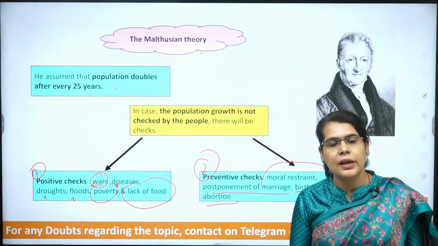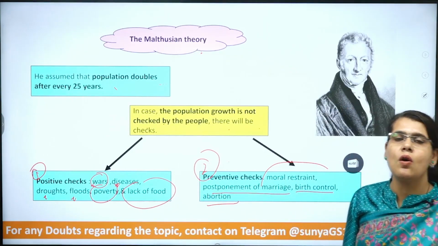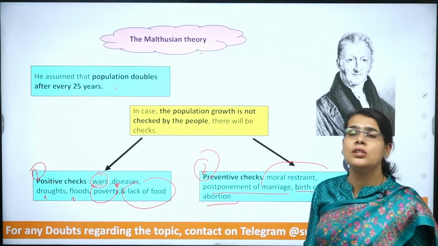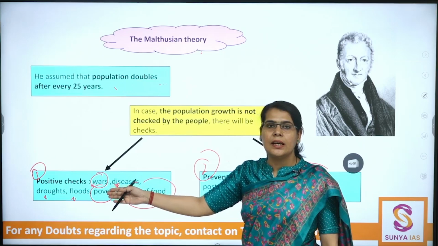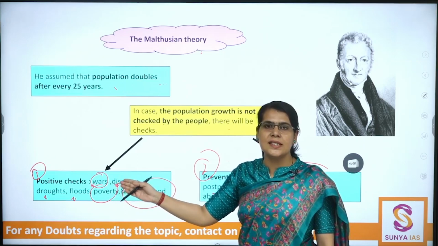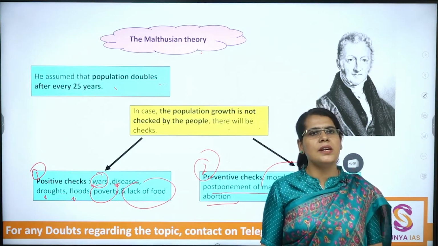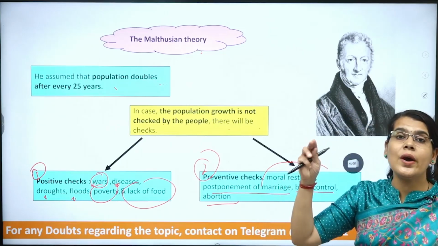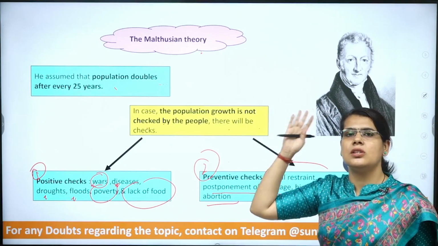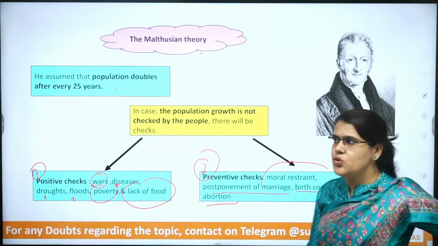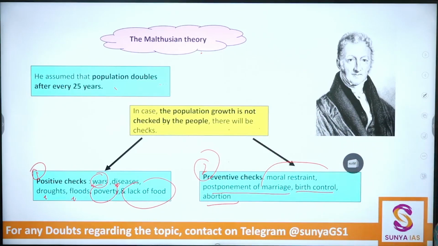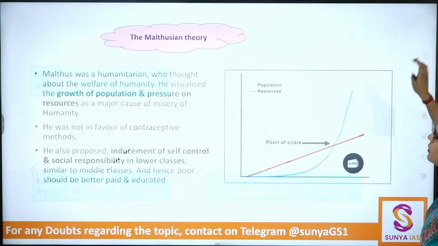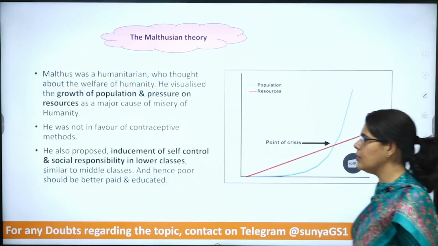So write down, as per Malthus, in case of unrestricted population growth, the external checks like wars, conflicts, etc. start operating so as to control the population growth. Clear? So the crisis point happens, and the preventive checks and positive checks will start operating. This is as per Malthus. Okay?